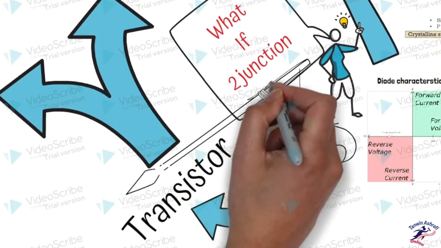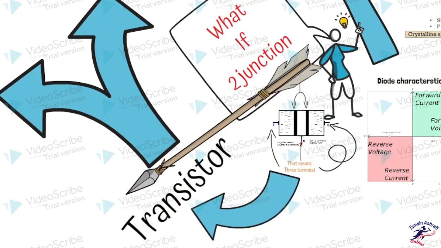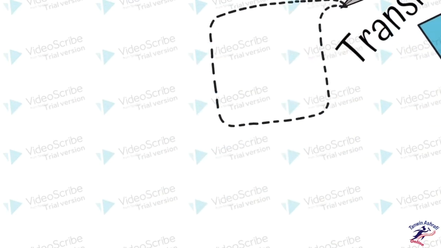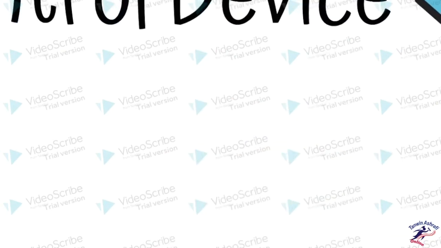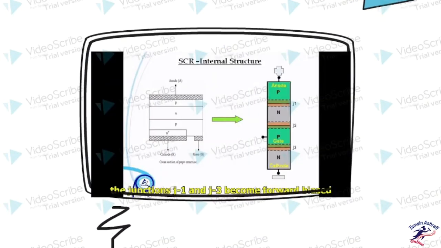Now if we talk about transistors or junctions, we can even think about what if, rather than two junctions, there are three junctions. Okay? And that leads us to a new device known as the SCR. Now what is SCR? As you can see, there are three junctions between the PN junctions, between the two terminals anode and cathode, and the gate is the one which turns on the SCR.